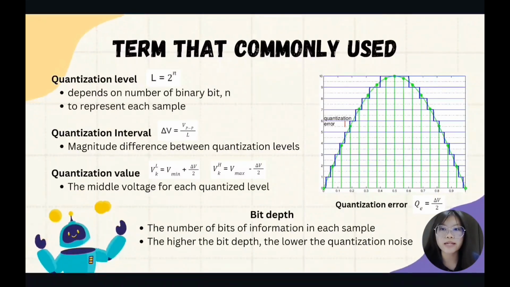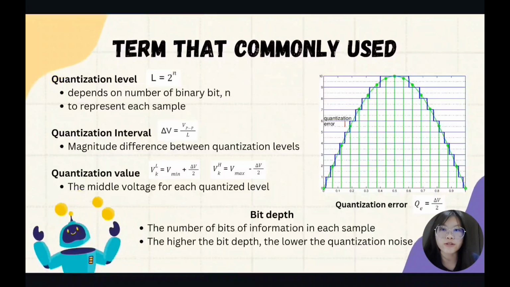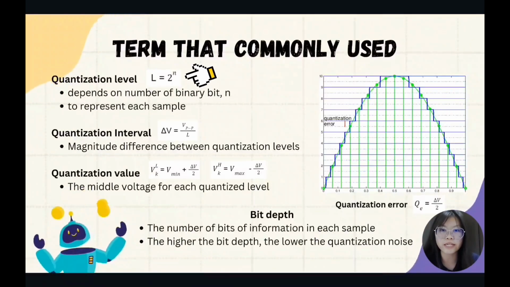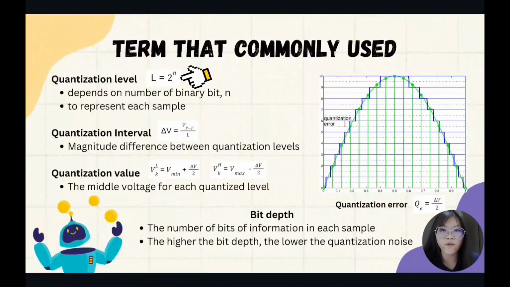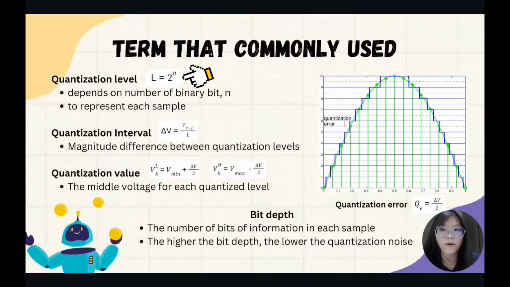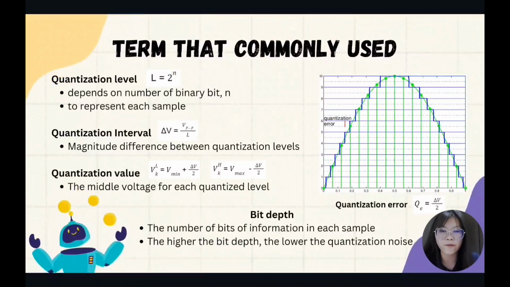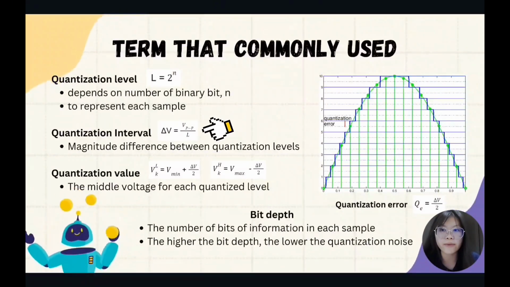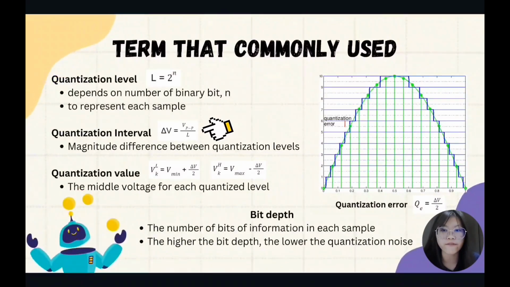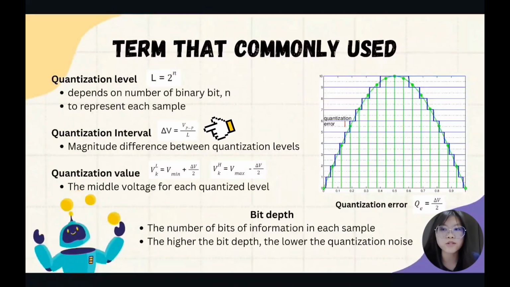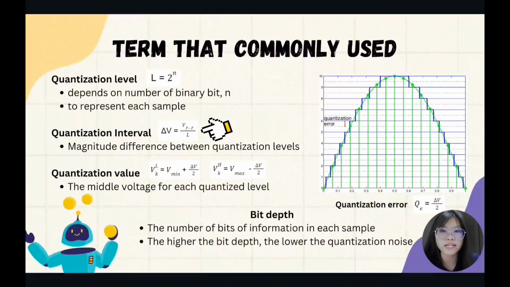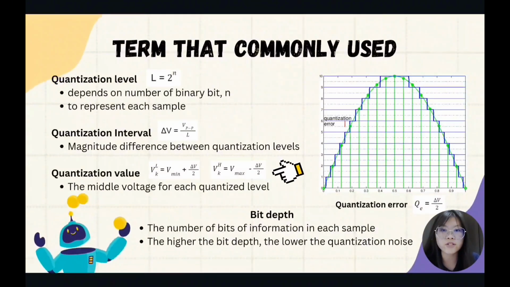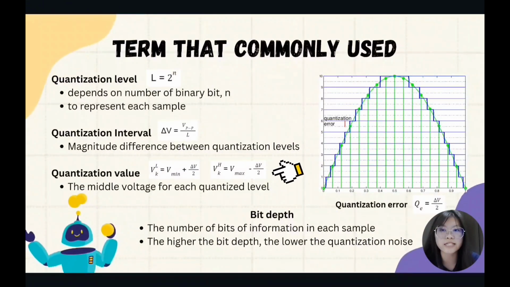There are some terms that are commonly used in quantization. Firstly, quantization level, L, which is used to represent each level. The formula of quantization level will be 2 to the power of n, where n is the number of bits. Then, quantization interval delta V is the magnitude difference between quantization levels, and the formula is peak-to-peak voltage divided by quantization level. Third one is quantization value that refers to the middle voltage for each quantized level.